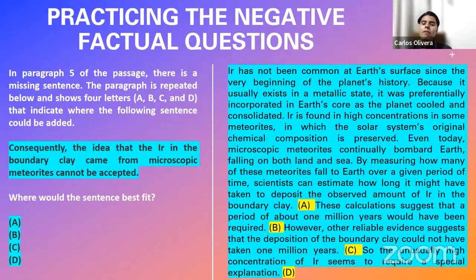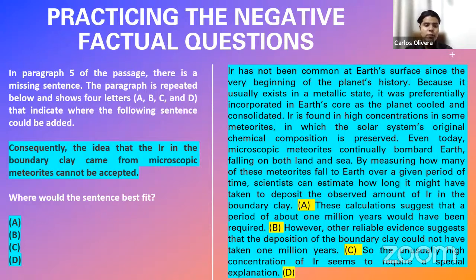By measuring how many of these meteorites fall to Earth over a given period of time, scientists can estimate how long it might have taken to deposit the observed amount of air in the boundary clay. These calculations suggest that a period of about 1 million years would have been required. However, all the reliable evidence suggests that the deposition of the boundary clay could not have taken 1 million years. So the unusually high concentration of air seems to require a special explanation.